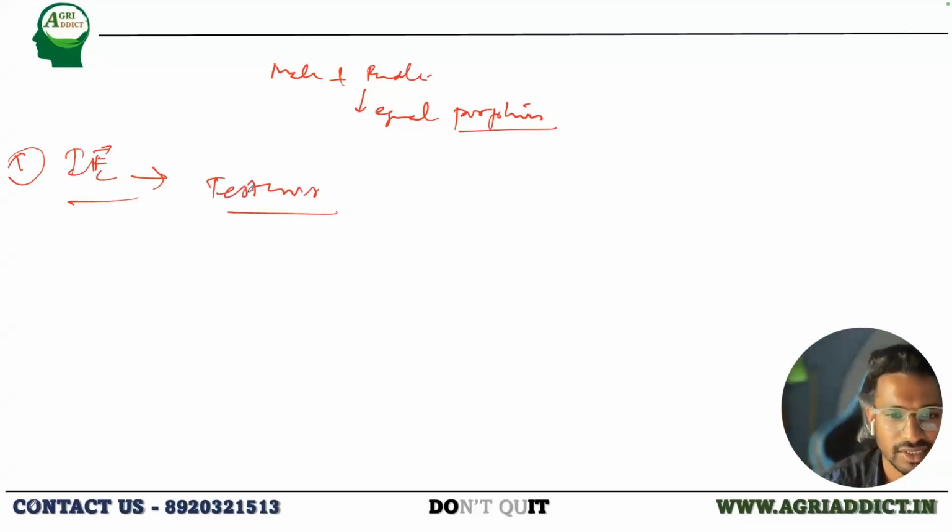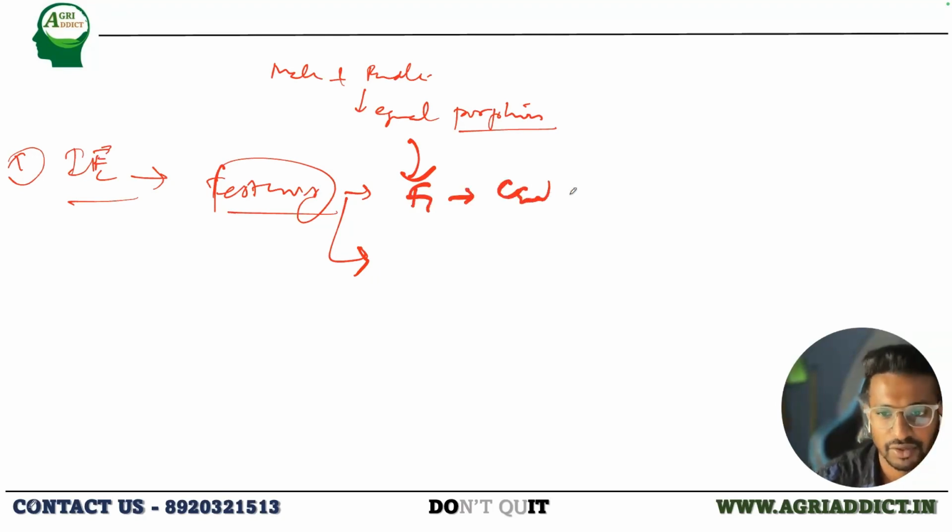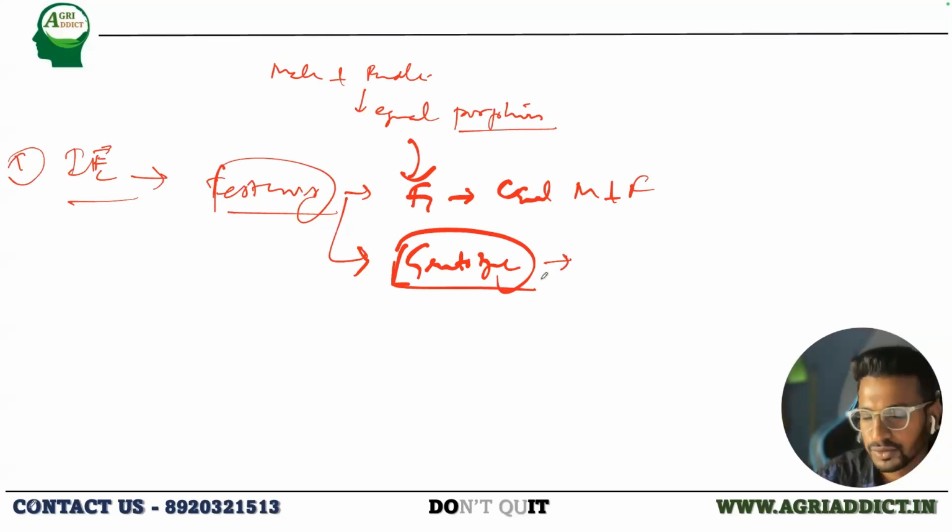So test cross is mainly used for two purposes. What are the two purposes? If you can list them out. Can find the genotype, homozygous or heterozygous. The first thing is knowing whether the F1 has equal frequency of males and females. So that is one application of this test cross. And what is the other one? The other one is to know the genotype of a strain. To know the genotype of a strain, we can use this test cross. Fine.